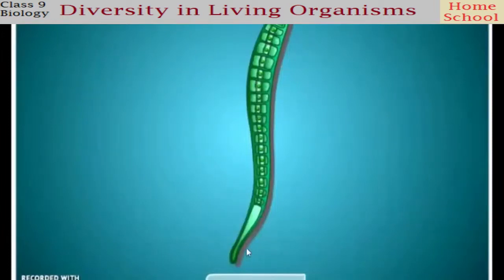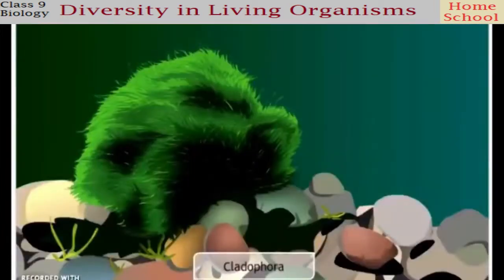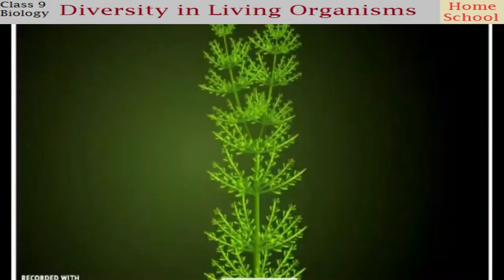This is Ulothrix, and this is what we call Cladophora. See this Cladophora? Where are the roots, where is the stem? Nothing, isn't it? This also can be present in ponds, rivers, oceans, etc. So these are a few examples of Thallophyta. And this is the Chara plant.